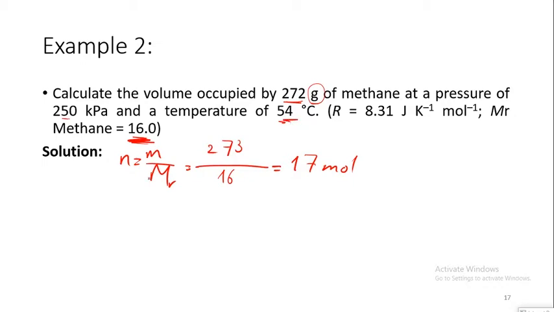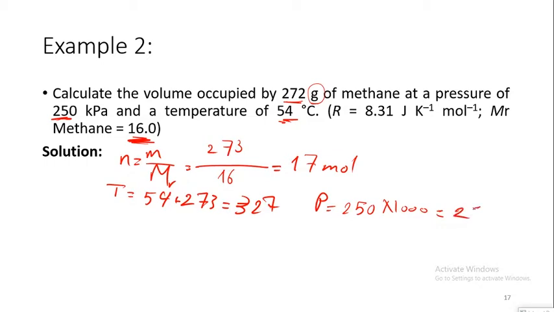And I need to convert my temperature into Kelvin, which would be equal to 327, while the pressure I need to convert from kilopascal into pascal, which is 250 multiplied by 1000, so 250,000 pascal.